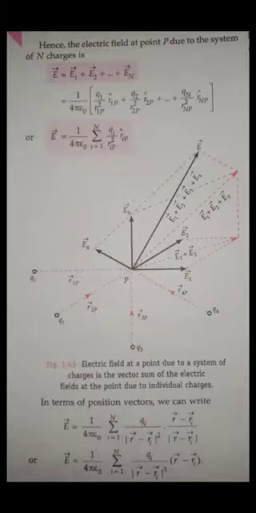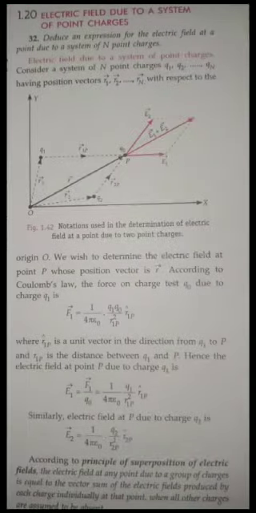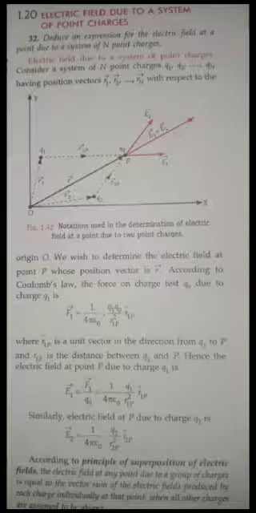So you can see here the resultant electric field intensity, or the overall electric field E, is equal to E1 plus E2 up to En if there are n number of charges. Okay, so I can find out 1 by 4 pi epsilon naught. You can see here in both the F1 and F2, 1 by 4 pi epsilon naught is common to both. Yes or no?